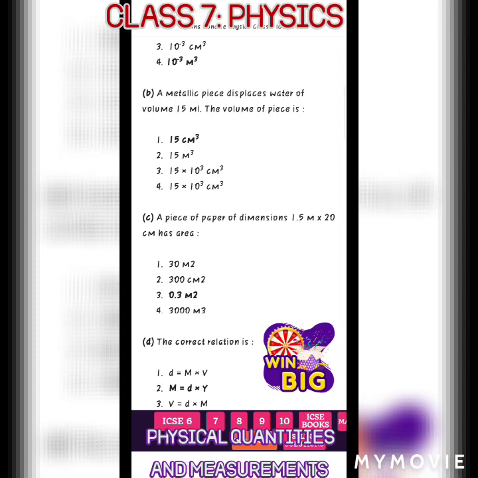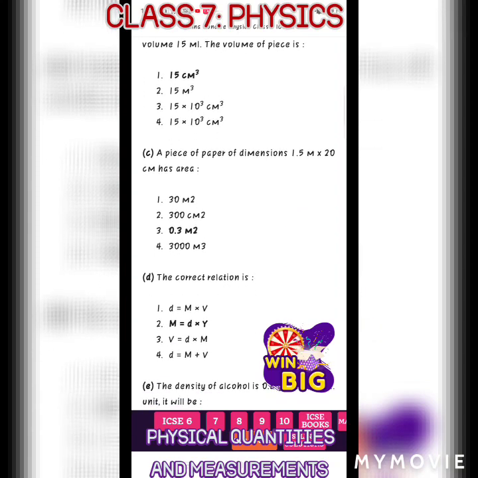A piece of paper with dimensions 1.5 meter into 20 centimeter has area, we get the answer 0.3 meter square.